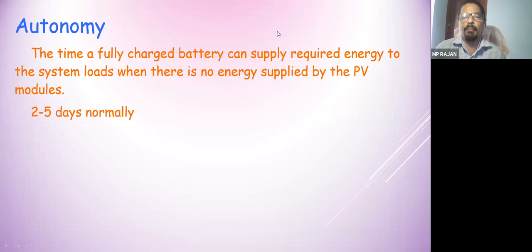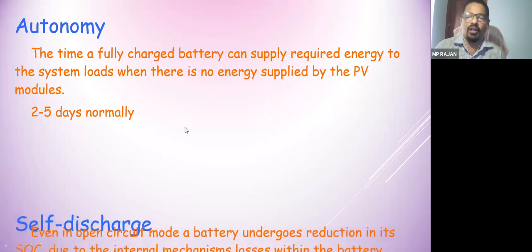So there should be a reserve capacity in the battery. The number of days you can have energy from the battery without input solar power supply indicates the autonomy. Normally, while designing the battery capacity, we have to decide how many days of autonomy is required. Normally 2 to 5 days we use. So if for 2 days your sun energy is not there, your battery has to supply. The more the autonomy, the more your battery capacity should be. So this is called autonomy.